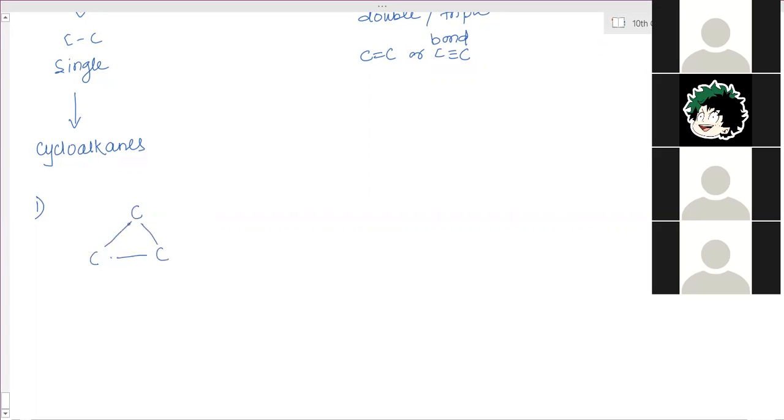So now this carbon atom, how many electrons are shared? 2. How many left out? 2. So 2 are connected with hydrogen. This carbon atom, 2 electrons are shared with this and this carbon atom. So left out 2 are 2 hydrogen atoms. This carbon atom also 2 connected, 2 left out. Hydrogen. So this is C3H6. And the name is cyclo. And how many carbon atoms? Cyclopropane.